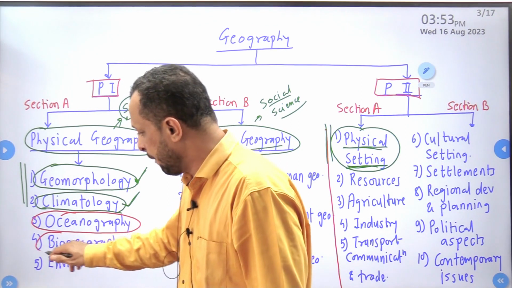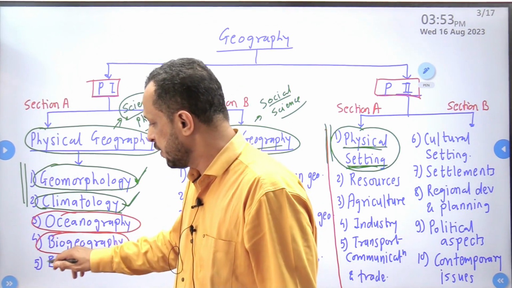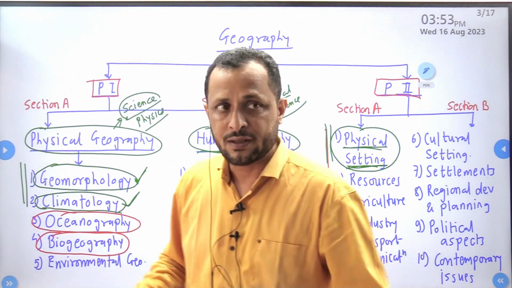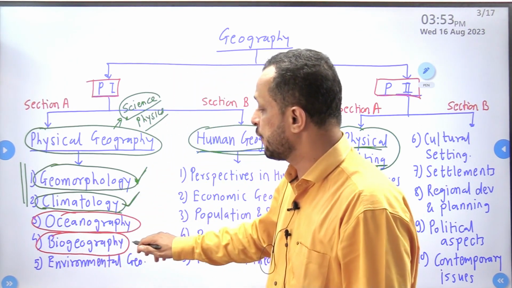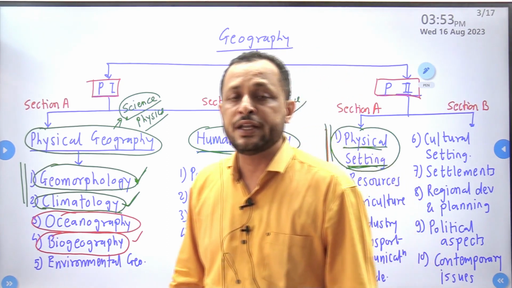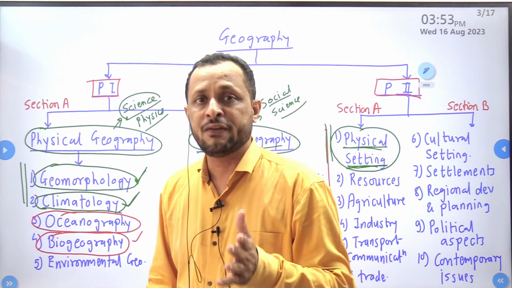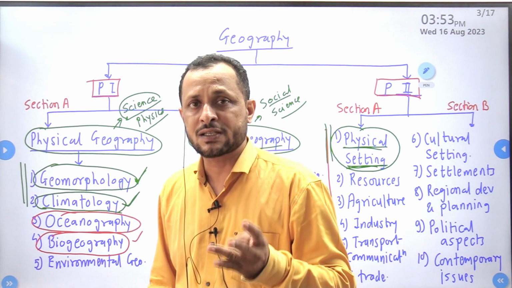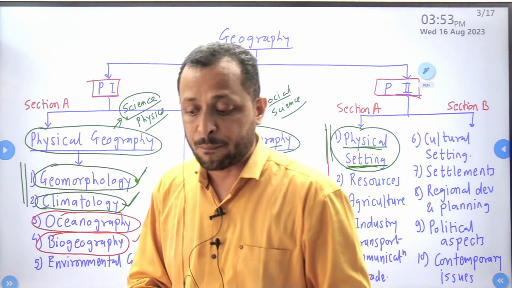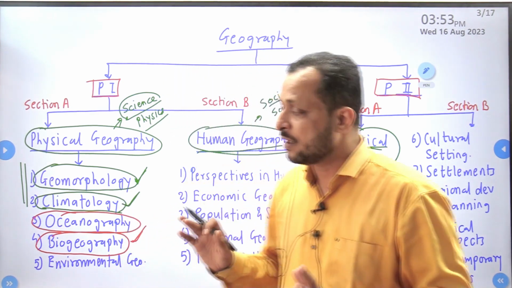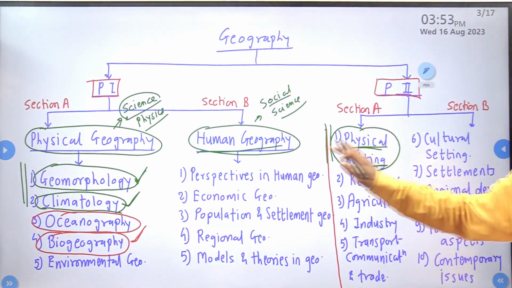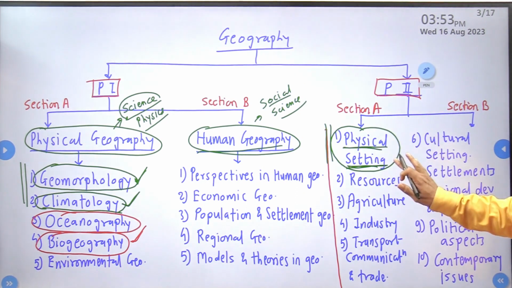Then comes biogeography. Bios means life. Study of living beings, study of life is biogeography. In this biogeography, we need to study various living beings, plants, animals, what are the factors affecting plants and animals. All those things we have to study in biogeography. Again, for biogeography, there won't be any application in paper 2.